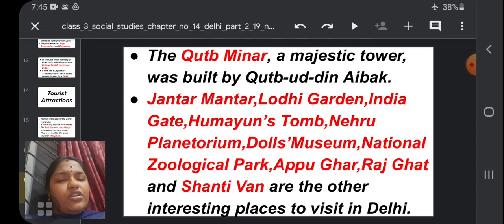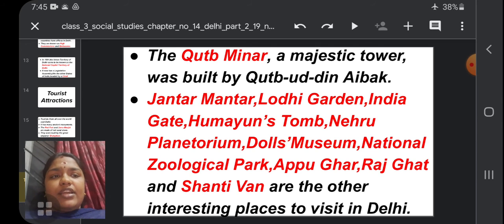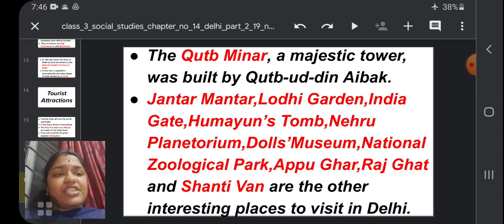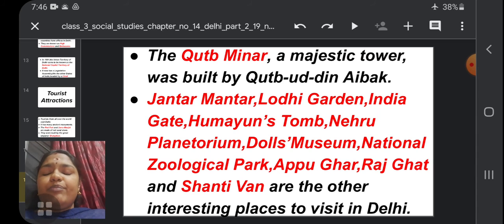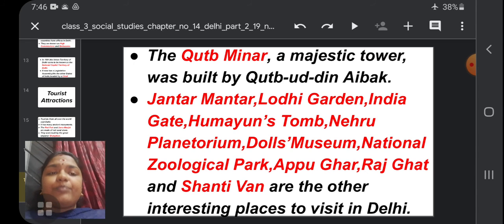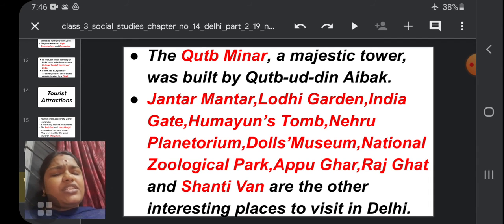And one more tourist spot is the Qutb Minar, a majestic tower which was built by the Emperor Qutbuddin Aibak. The great Qutbuddin Aibak built a majestic tower which is named Qutb Minar.